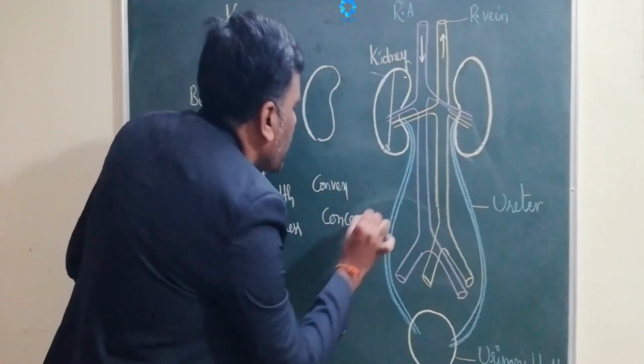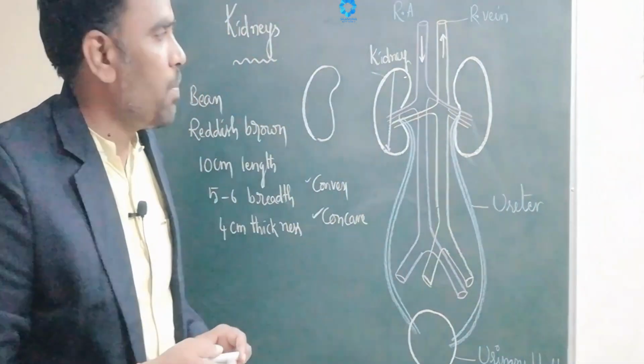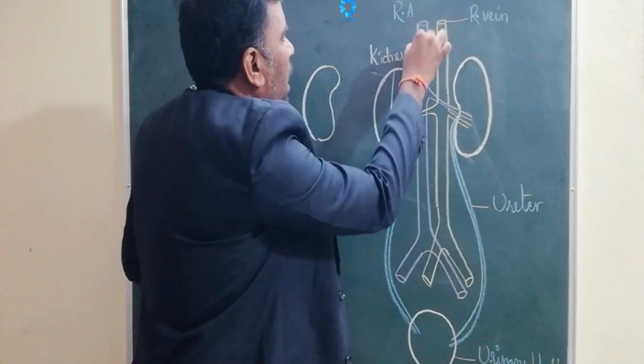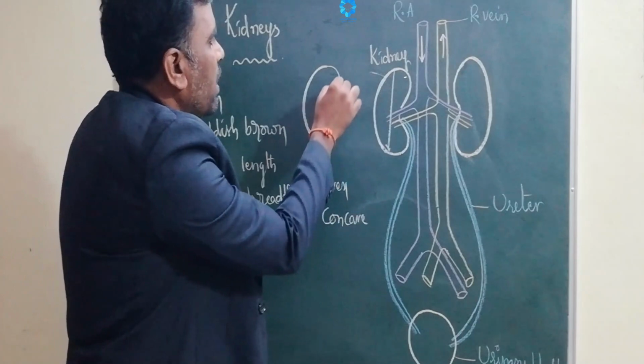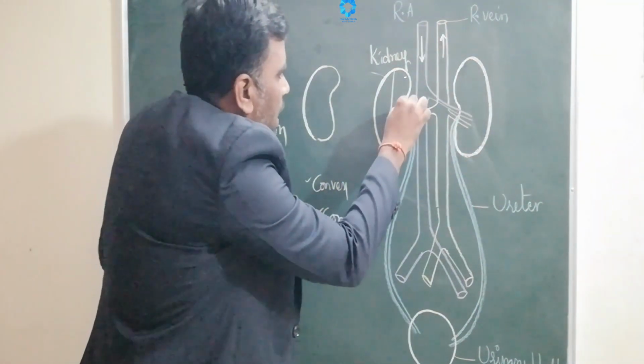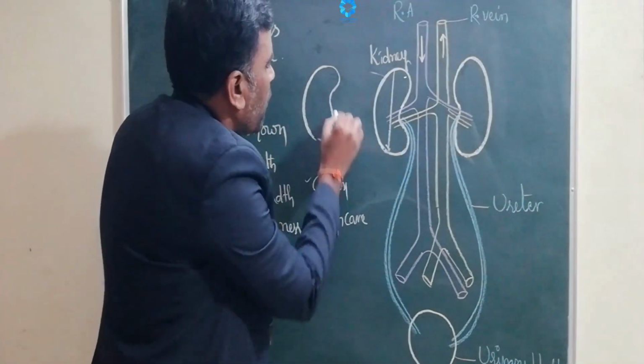The inner surface of the kidney has a concave shape. In the concave inner surface of the kidney, there is a hilus or fissure.